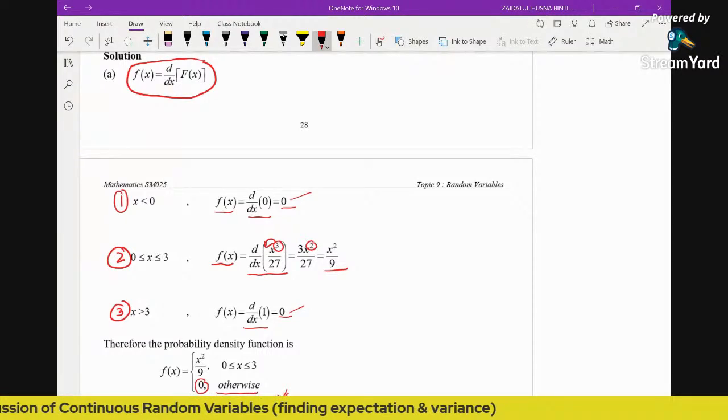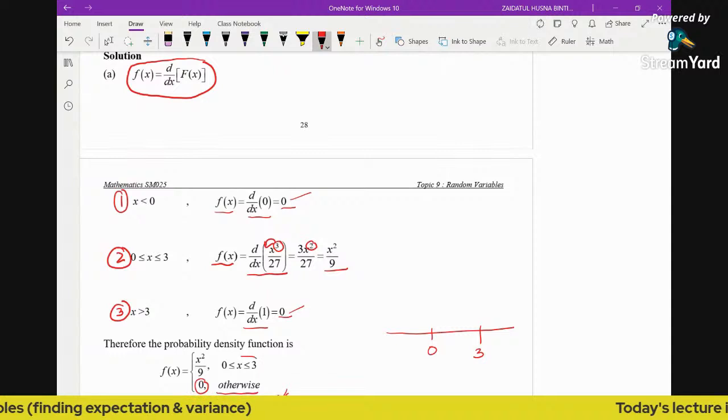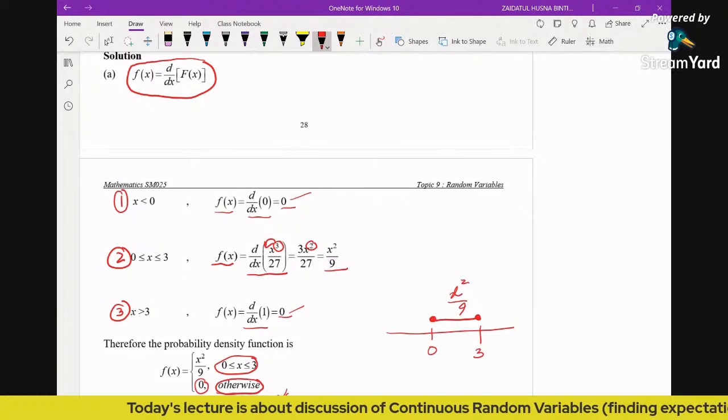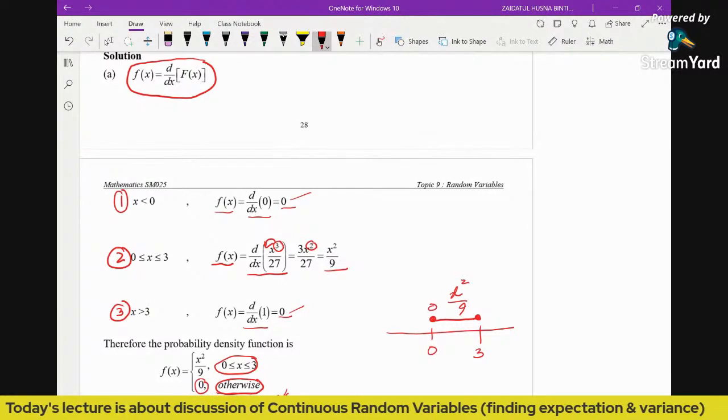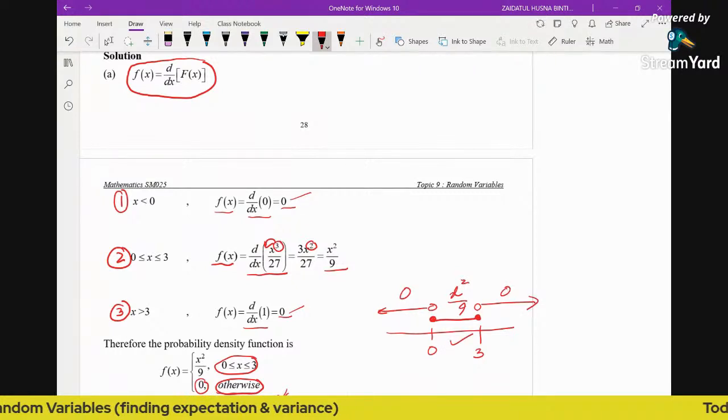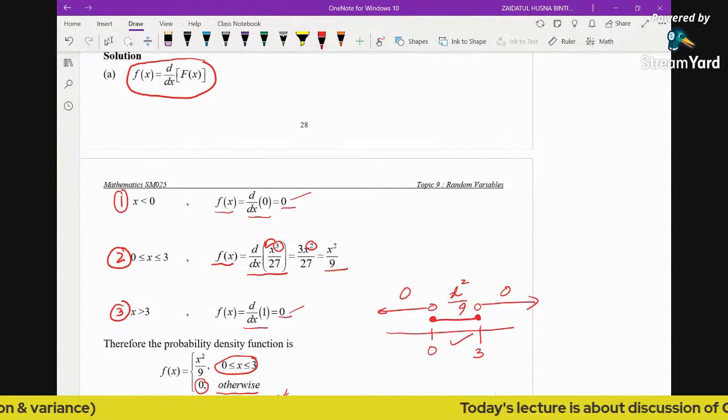Otherwise means for the rest of the number line the function is zero. From 0 to 3, the PDF is x squared over 9. The otherwise means that for the rest of the number line, except for this region, the PDF is going to be zero. That is the meaning of the word otherwise.